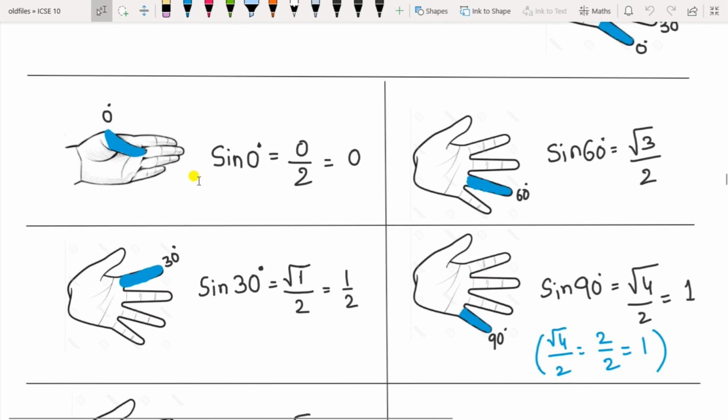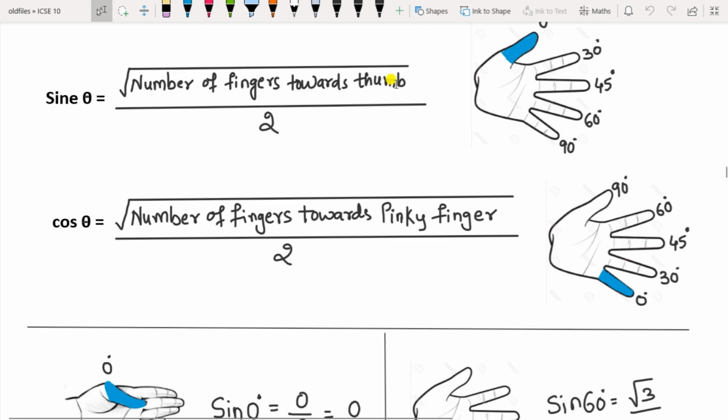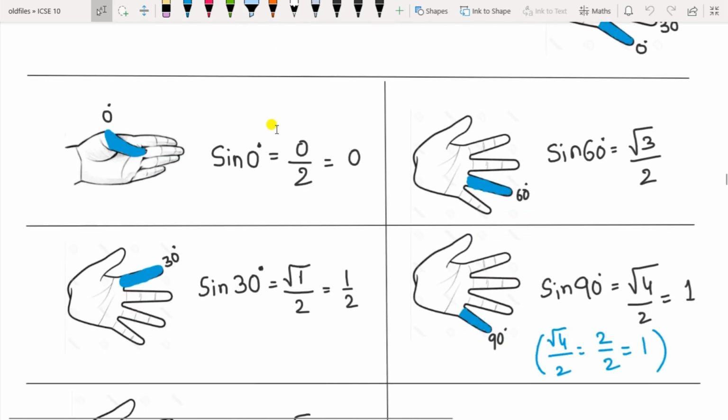So let us see for sine here. Now this is your left hand palm, fold your thumb here. Now the formula was what? Square root of number of fingers towards the thumb divided by 2. So how many fingers are there when you fold the thumb? There are 0 fingers towards the thumb.